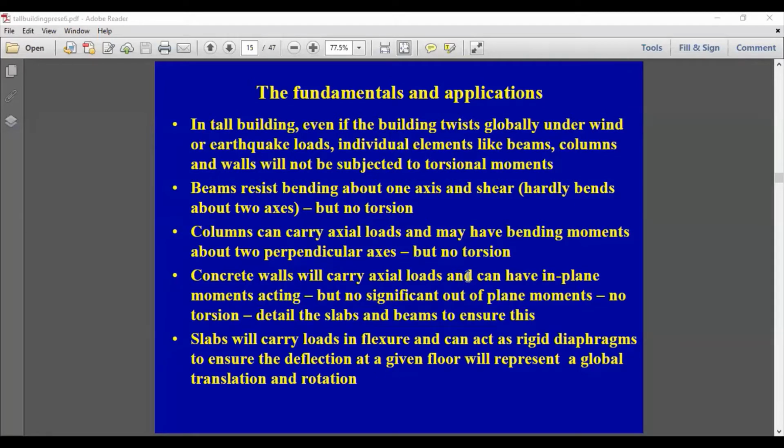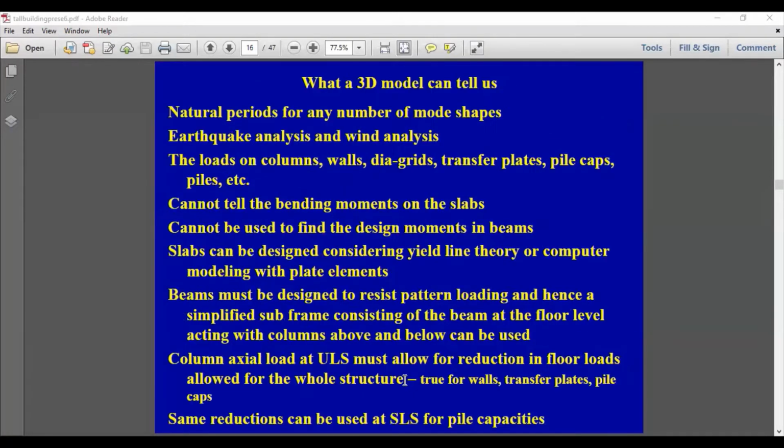So in addition to that, slabs acting as a rigid diaphragm also help in this particular action, because all the elements will now behave in a particular way because of the slab which acts as a rigid diaphragm in that particular level.